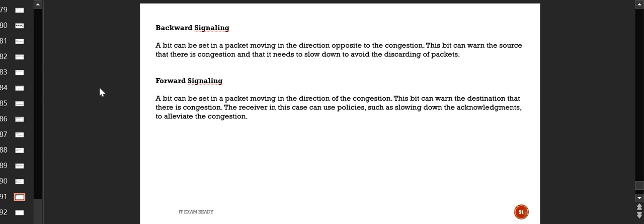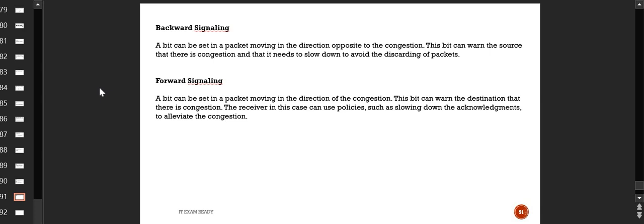Then forward signaling: here the bit will be sent in the direction of the congestion, meaning the same direction in which the source is sending, and this bit warns the destination that there is congestion. The receiver in this case can use different policies, like slowing down the acknowledgements, to alleviate the congestion. So both the source and receiver can handle the congestion. Most of the time it will be the source only, sometimes it can be the receiver also.